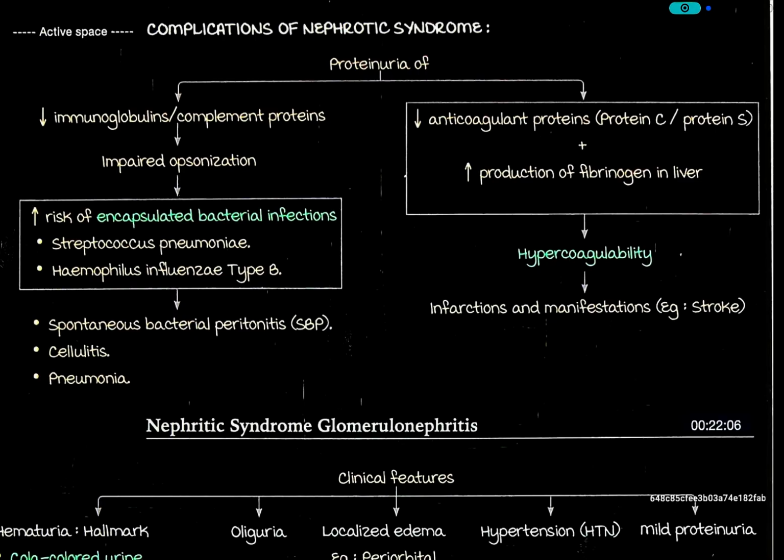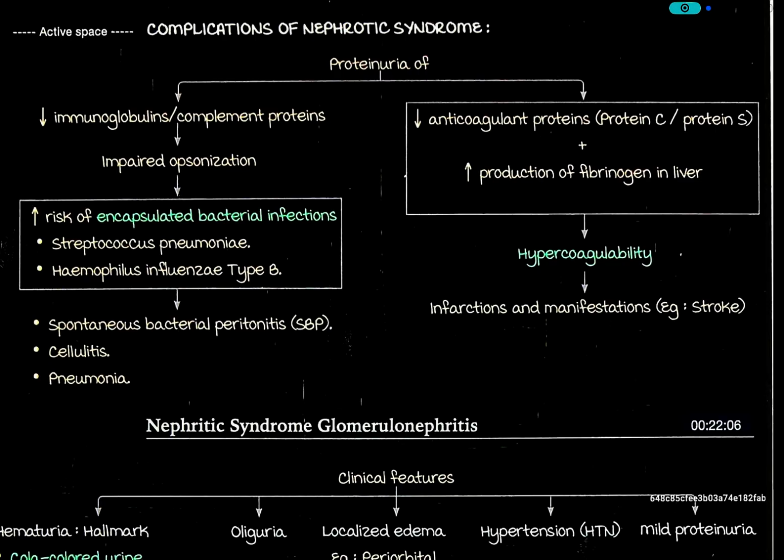So what are the complications of nephrotic syndrome? Proteinuria reduces complement proteins and causes impaired opsonization, so there is increased risk of encapsulated bacterial infections like Streptococcus pneumoniae and Haemophilus influenzae type B. There is also spontaneous bacterial peritonitis, cellulitis, pneumonia.